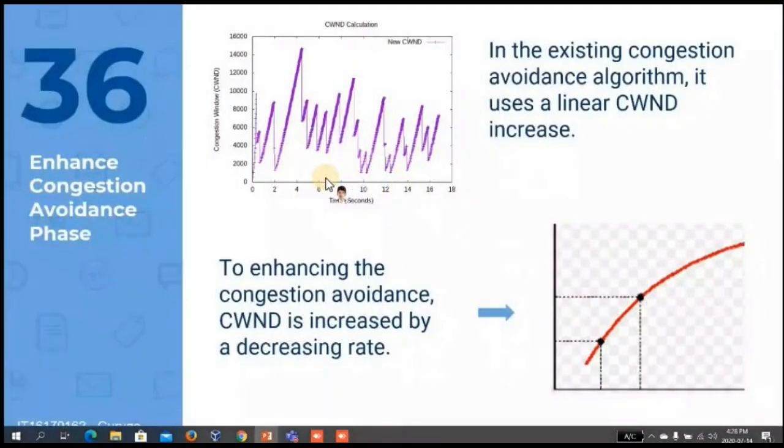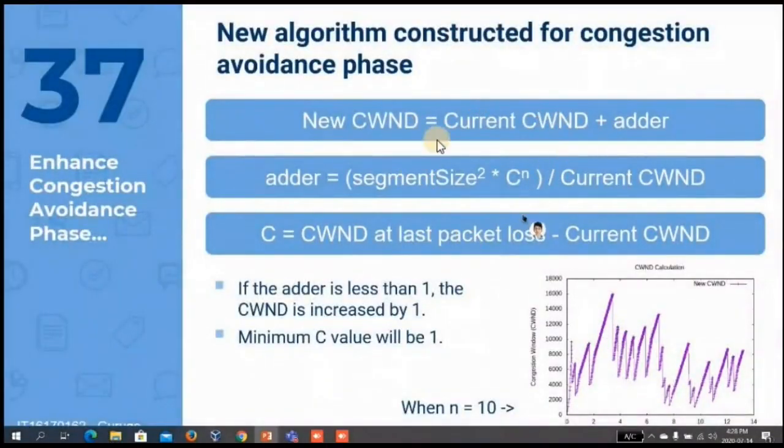Next, when it comes to the enhanced congestion avoidance phase, the current congestion avoidance algorithm is also a linear algorithm. The enhancement that I have suggested is increasing the congestion window with a decreasing rate like this. By making this change in the initial stage, we can send more data than the linear algorithm. To do that, I have developed a new algorithm. To get that decreasing rate, once a packet is dropped, I store that congestion window value. Then I get the current congestion window value and take the difference. As you can see here, that difference decreases with time. That's how I get the decreasing rate.